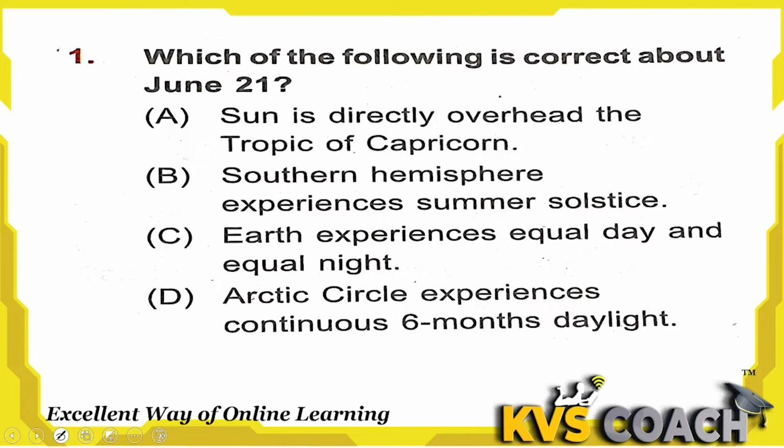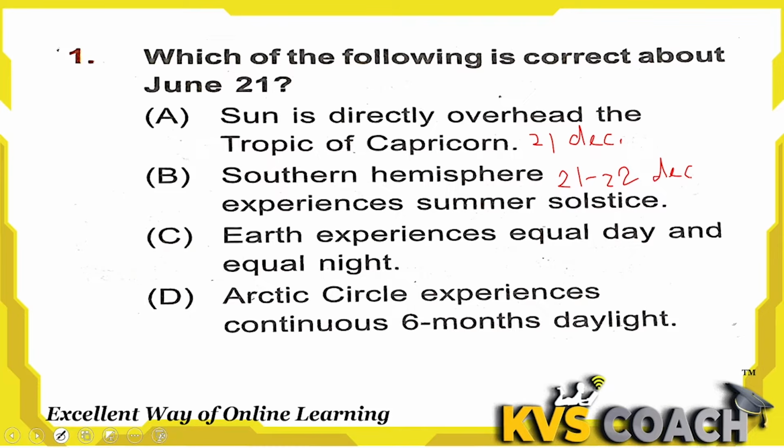Option A, sun is directly overhead to the Tropic of Capricorn. This happens on 21st December. That's why 21 December is the longest day and shortest night of the year. Option B, southern hemisphere experience summer solstice. It also happens on the same day, 21 December or 22 December. On the same day, options A and B happen. That's why on this day, there is the longest day and shortest night.